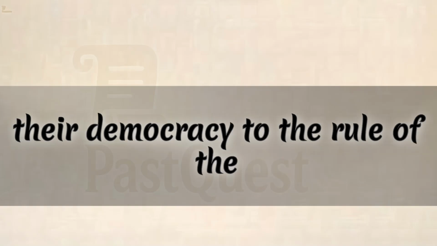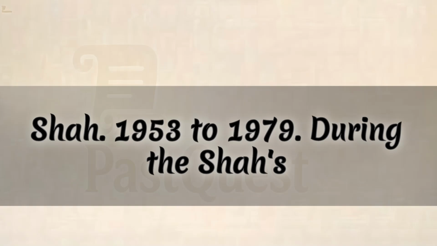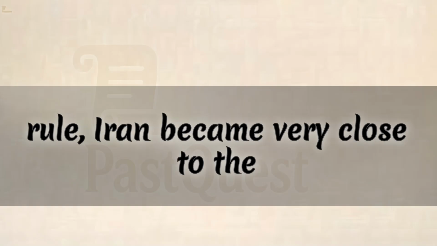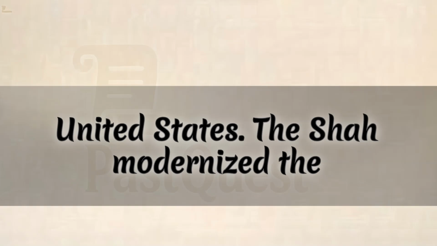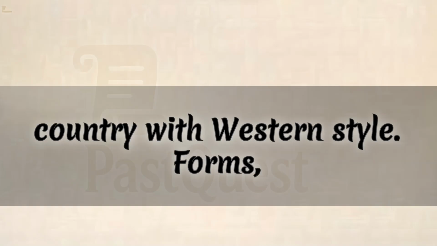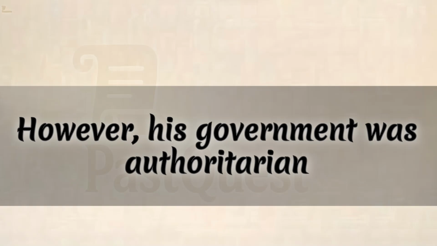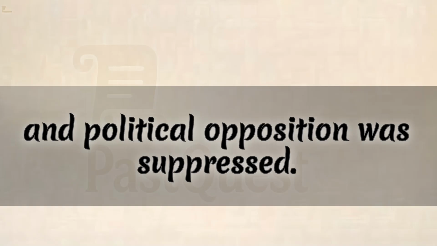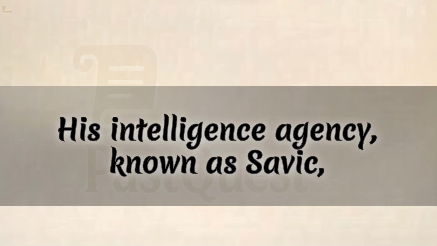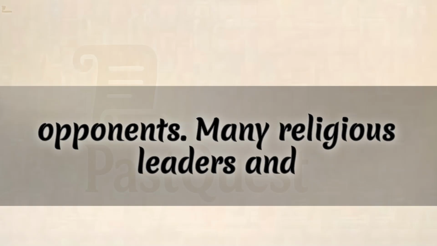2. The rule of the Shah, 1953 to 1979. During the Shah's rule, Iran became very close to the United States. The Shah modernized the country with Western-style reforms. However, his government was authoritarian and political opposition was suppressed. His intelligence agency, known as SAVAK, was accused of torturing political opponents.